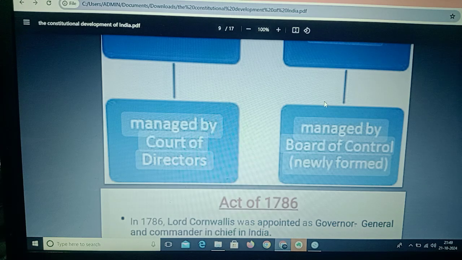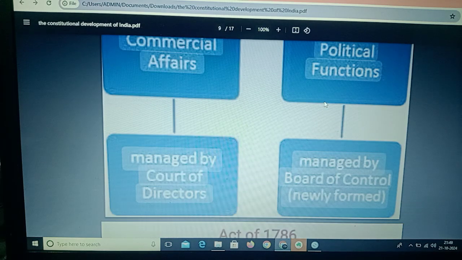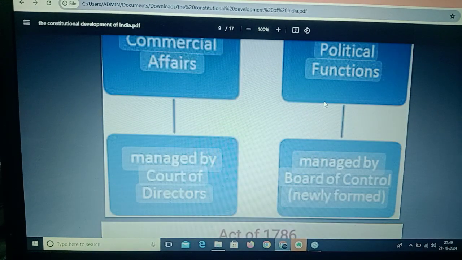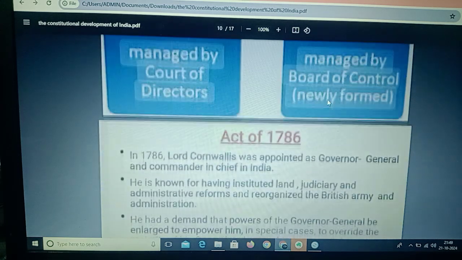So Pitt's India Act 1784 distinguished between the commercial and political functions of the company. The board of control was created for political matters. Here we can see political matters are controlled by the board of control, and the court of directors controlled the commercial affairs. The board of control was comprised of 6 people. So this is all about the main points related to Pitt's India Act of 1784.